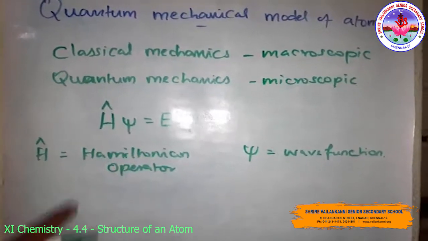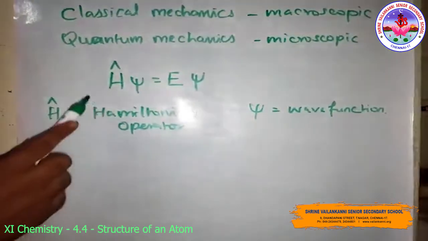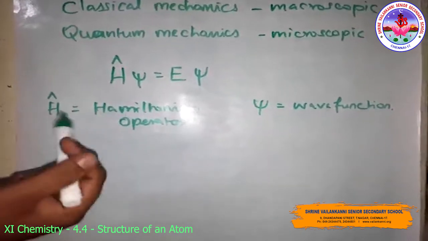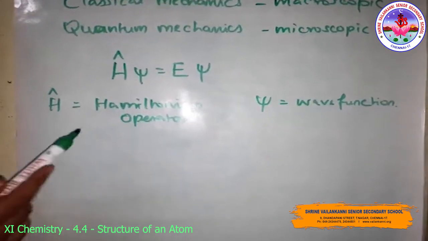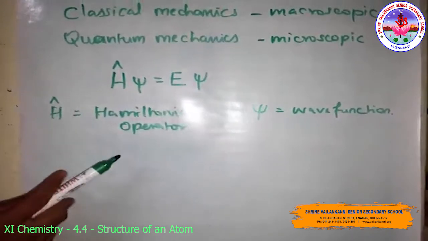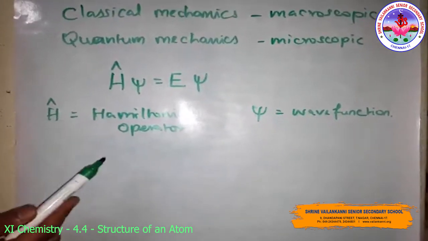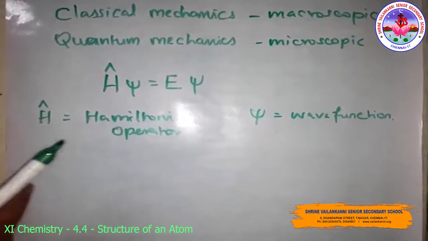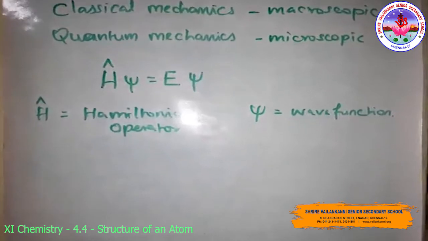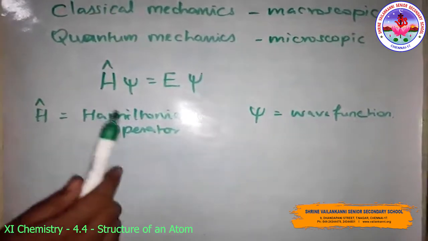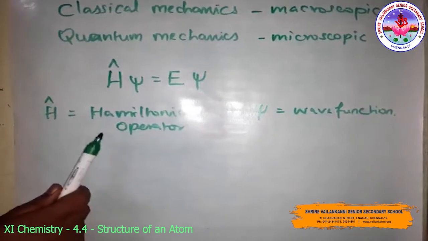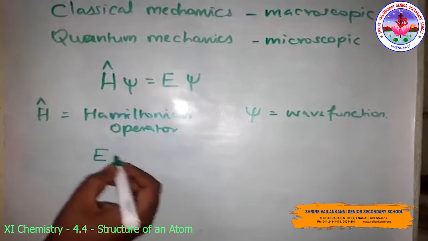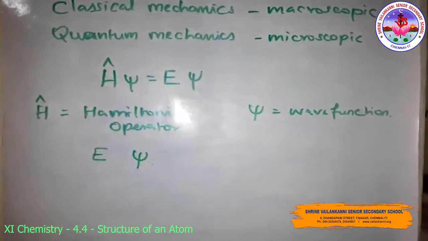Schrödinger gave this operator, the Hamiltonian operator. This operator forms the expression for the total energy of the system. That is, the total energy of the system takes into account the kinetic energy of all subatomic particles, that is electrons and nuclei, the attractive potential between the electrons and the nuclei, and the repulsive potential among the electrons and among the nuclei individually. The solution gives E and psi, the energy and the wave function.